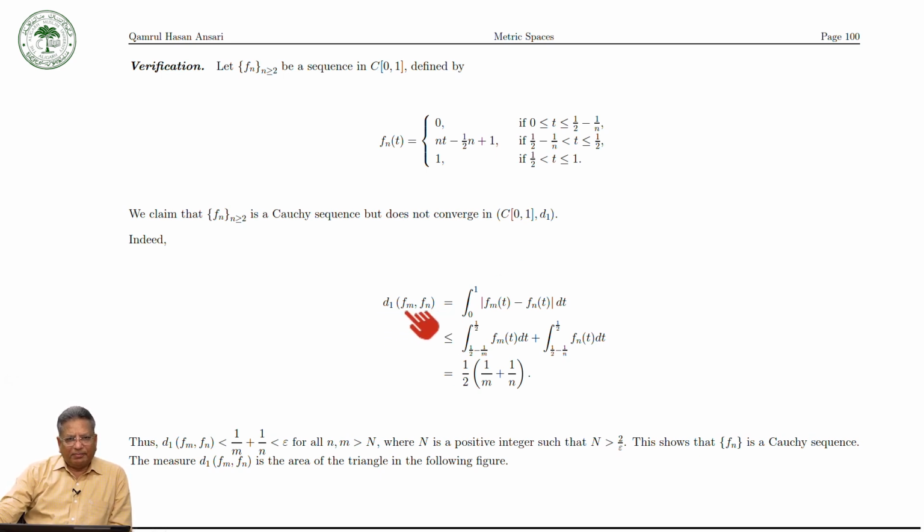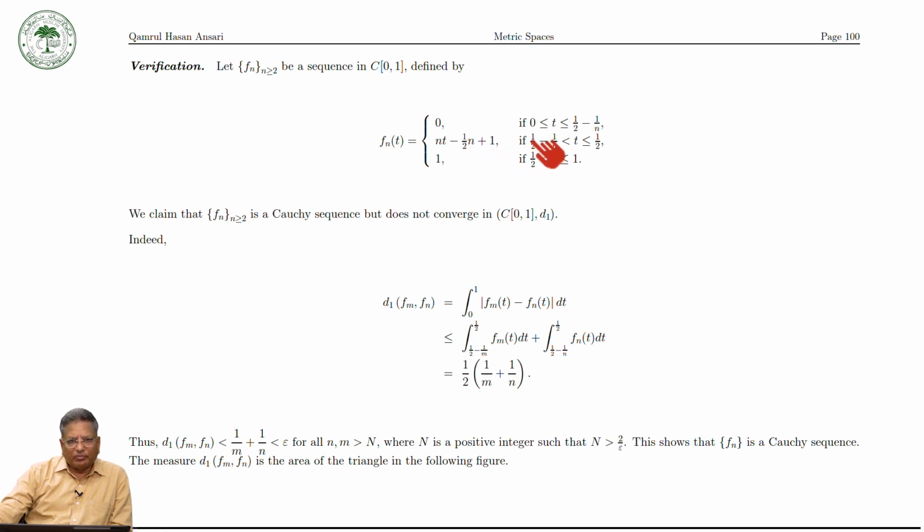So let us take d1(fm, fn). Okay, so 0 to 1 we can write as 0 to 1 of |fm − fn|, and now because the integral is divided into 3 intervals, we can divide into 3 intervals. In the first interval it is 0, so this is 0, this is 0. So forget about this. We have left only this one.